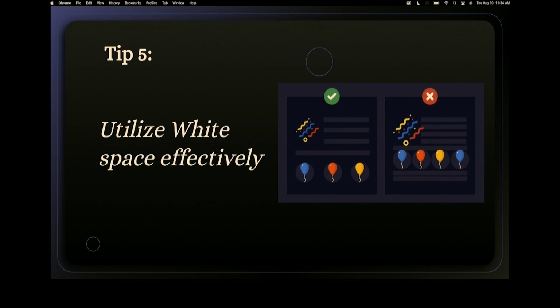The other thing about white space is that one thing that they teach, and it's in every design book that you ever read, is that using white space, you can guide the focus of your user. The way you lay things out, you can make your user do whatever it is that you want them to do just on how you lay things out. So if you want your user to see something, you guide them to it with the images, with the text, with your buttons. And you make them do whatever it is you want them to do by how you lay out your stuff.